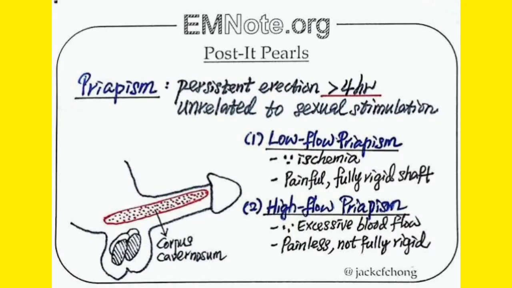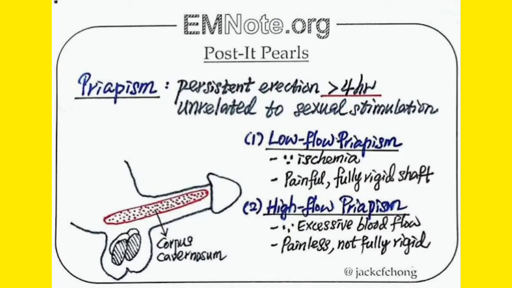It is very painful, and it is a medical emergency. Very important. It is not related to any kind of sexual stimulation. Suddenly, for different diseases, maybe due to taking different medications, maybe pressure medications or other medications, sexual medications, you can get this disease known as priapism, which is persistent erection of the penis, and it is a medical emergency. So there are basically two kinds of priapism one can understand.